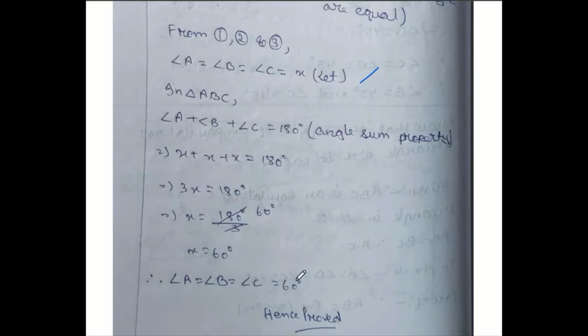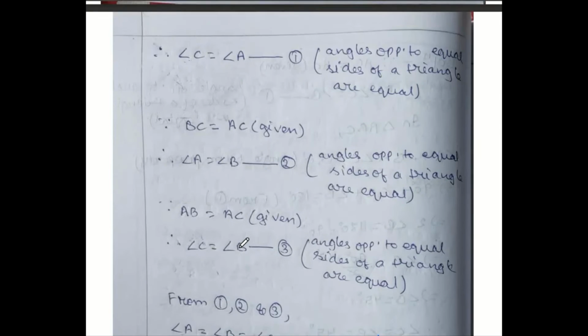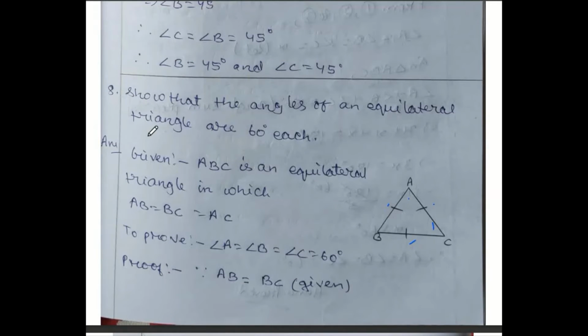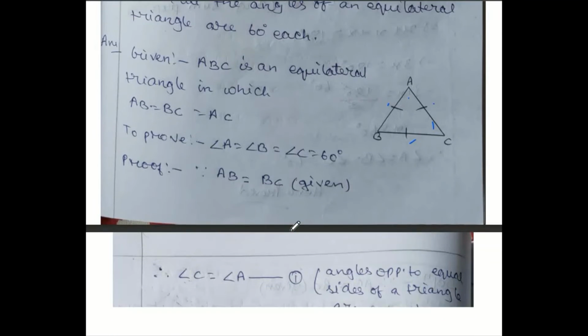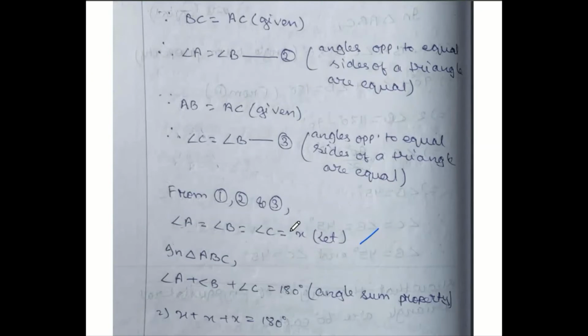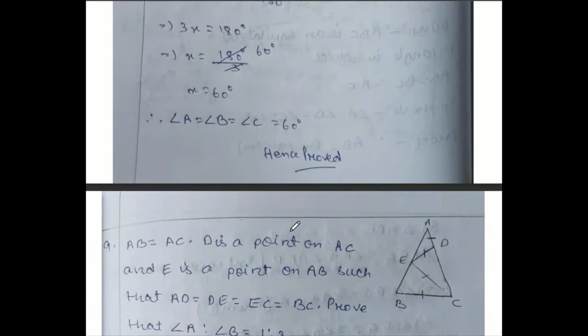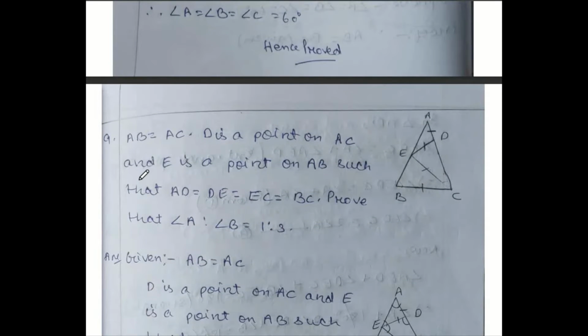So just to make our calculation easier, we have taken these are all equals to X, so that easily you can get the value also 60 degree. That is your question number 8. That was our question. So that the angles of an equilateral triangle are 60 degree each. So we proved in a systematic way with the help of isosceles triangles concept. Now 7.2 question number 9 I'll teach you. One of the important question also for any board, so take care.